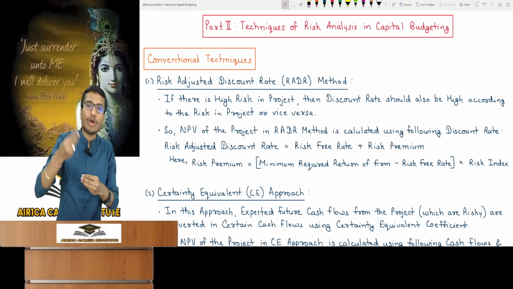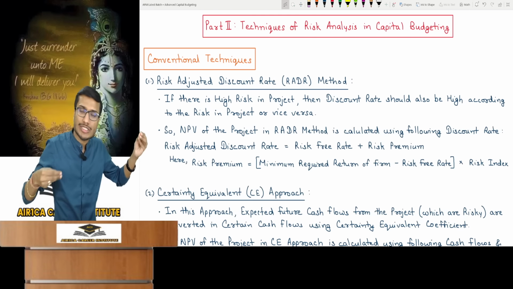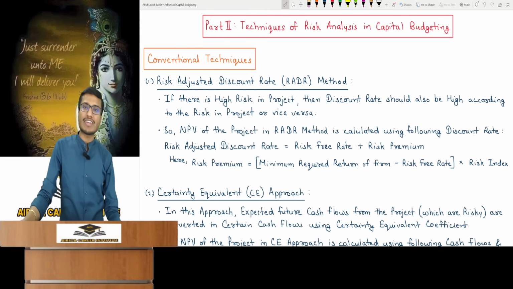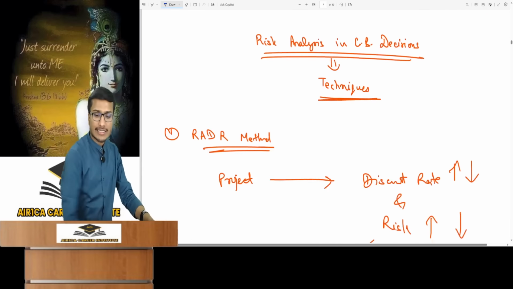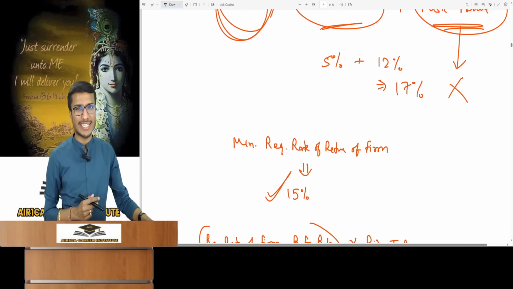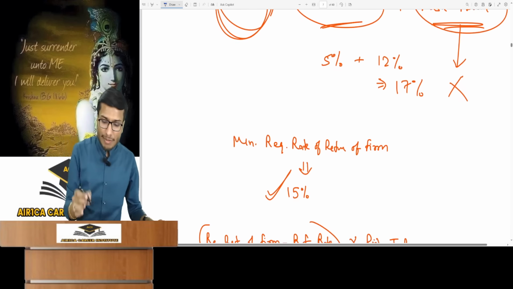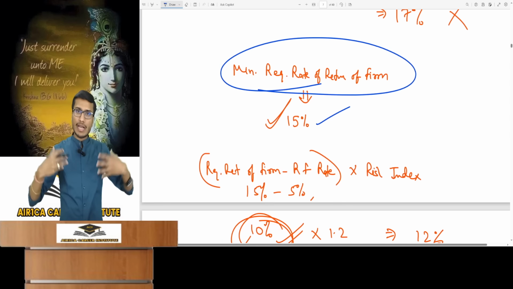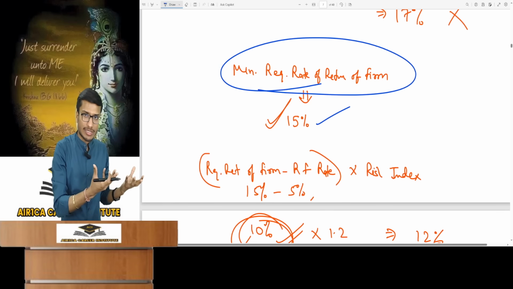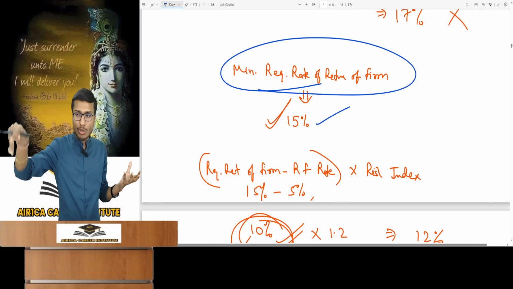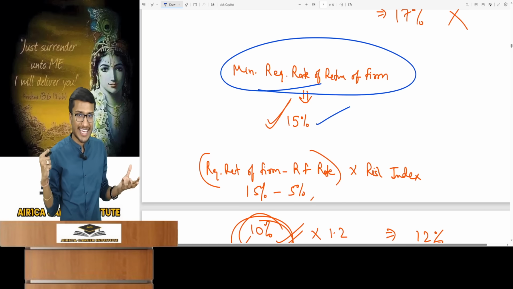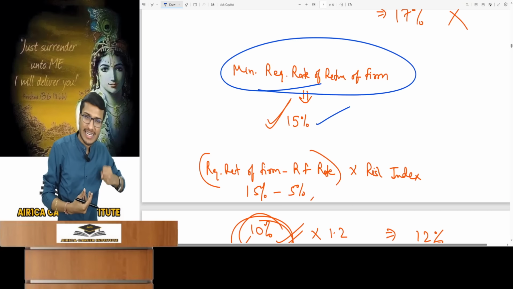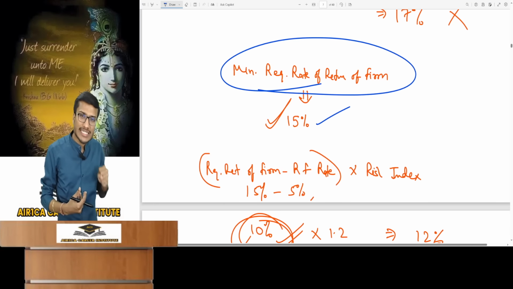To make the questions longer, since this topic is very simple, they will not even give you the risk premium directly in the question. So sir, how will we calculate the risk premium then? I explained the logic for that. It's the exact same logic I gave you in CAPM, security valuation. Look, suppose the firm's minimum required rate of return is 15%. Sir, what is this? I am a company, I have some existing projects running. Now, I'm investing in this new project and I want to evaluate it by the RADR method. So from my existing ongoing projects, I'm definitely looking for some kind of return, right? I'll need some return from them too, won't I?